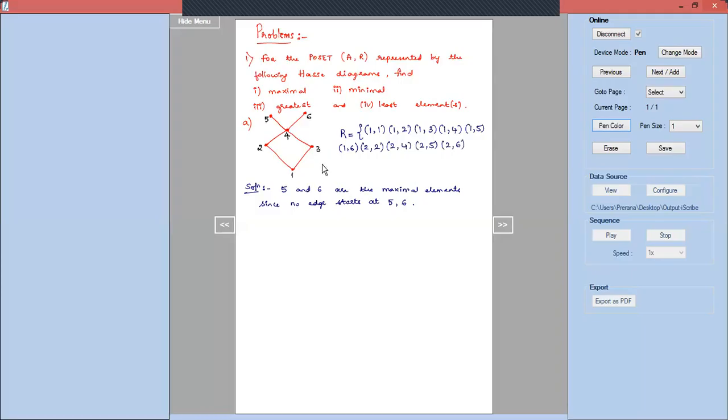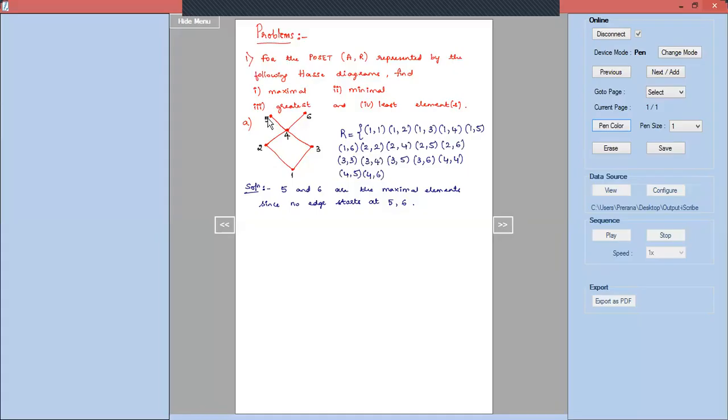Then starting with 3, again the loop is obvious. So 3 comma 3. Then we have 3, 4, 3, 5, 3, 6. Then starting with 4, the loop is obvious. So 4 comma 4. Then 4, 5 and 4, 6.